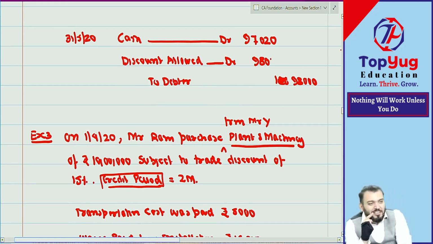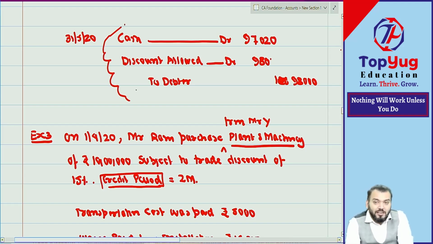Single journal entry or separate journal entry means one account will be debited, one account will be credited. But if in any journal entry two or more than two accounts are debited or two or more than two accounts are credited, provided debit amount and credit amount will be same, that is dual aspect, that becomes compound journal entry. So you can either make separate journal entry or compound journal entry.